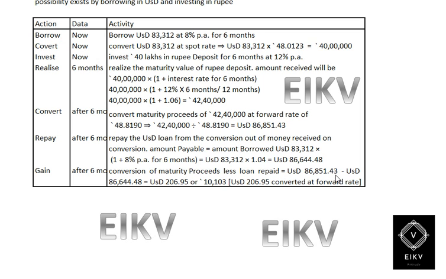When we check the conversion of the maturity less the loan repaid, the amount would be 86,831.43 minus USD 86,644.88. So there will be a difference of 206.95 US dollar, or 10,103 rupees.